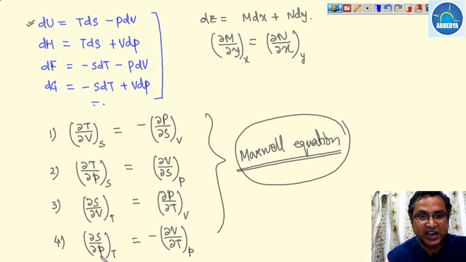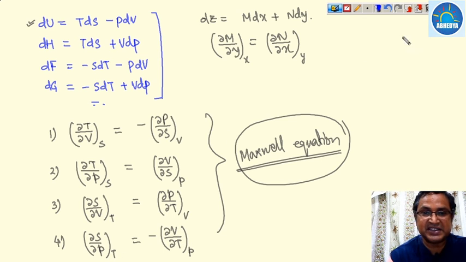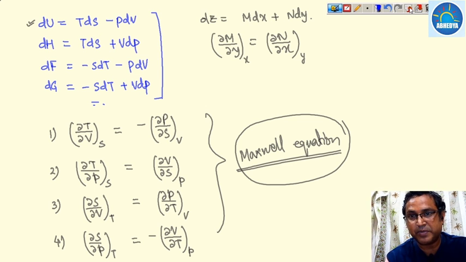pressure. So del P upon del S at a constant temperature may be written as del T upon del V at constant pressure with a minus sign.